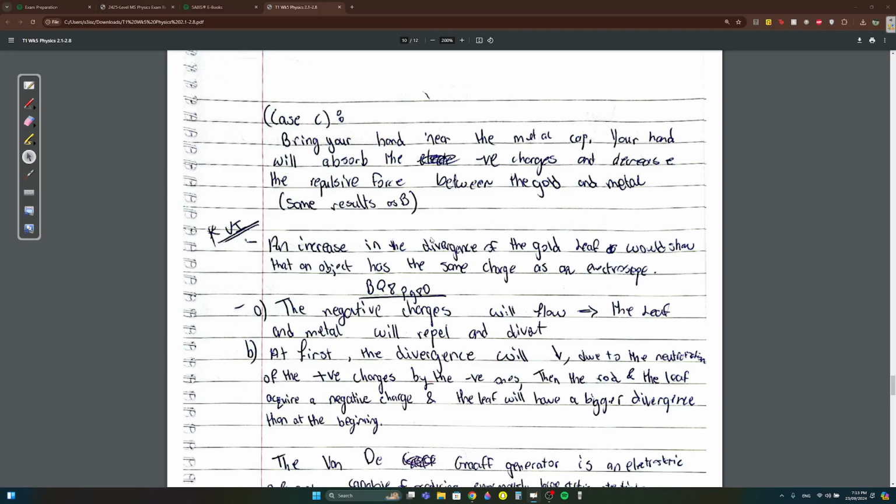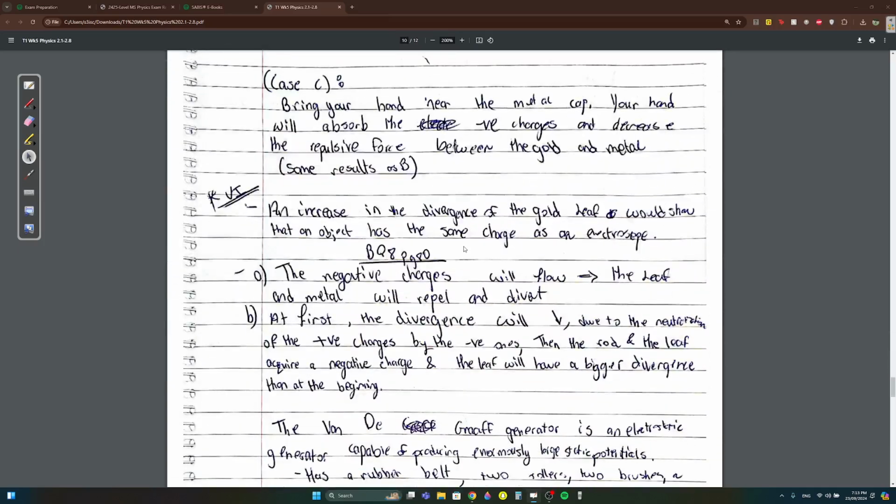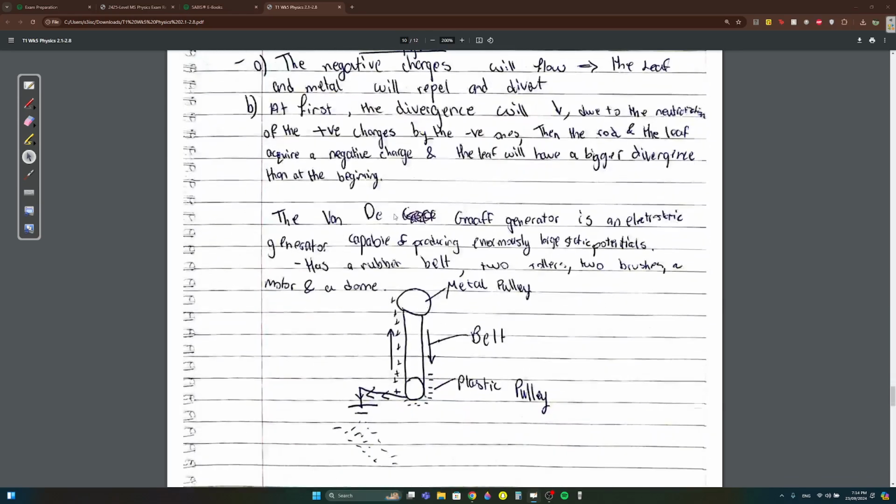This is very important. An increase in the divergence of the gold leaf would show that an object has the same charge as the electroscope, and the charge of the electroscope is usually negative. If it causes the gold leaf and metal plate to move away and repel, that means they are the same. So the object has the same charge as the electroscope, which is usually negative.